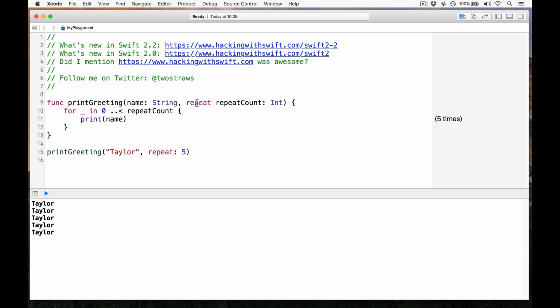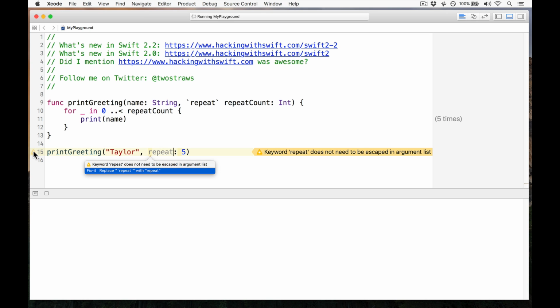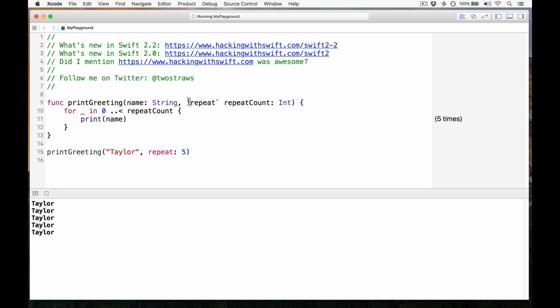Now, this is the new thing here. We're using repeat as our argument label. And before Swift 2.2, this would not have been allowed. You'd have to write repeat in backticks to mean, I don't mean the keyword repeat, I mean repeat as a special argument label for me. And now that's been a warning. This no longer has to be escaped using backticks, so it works without backticks like that.